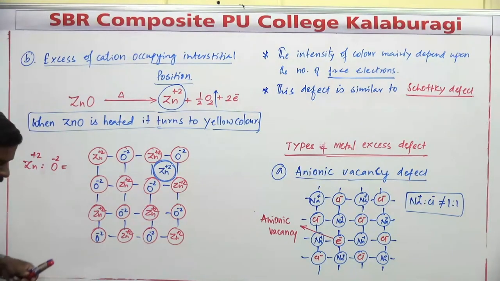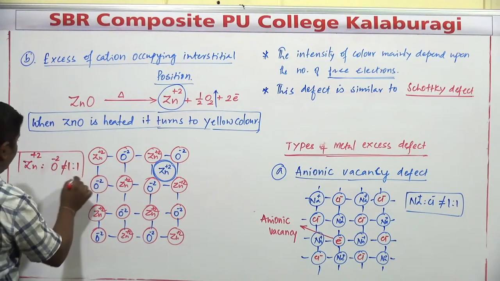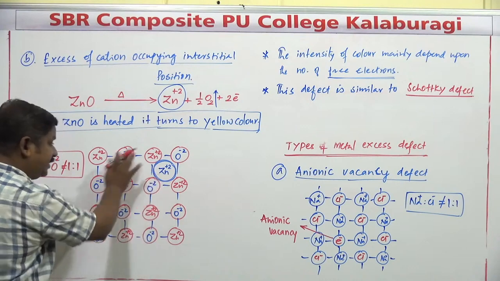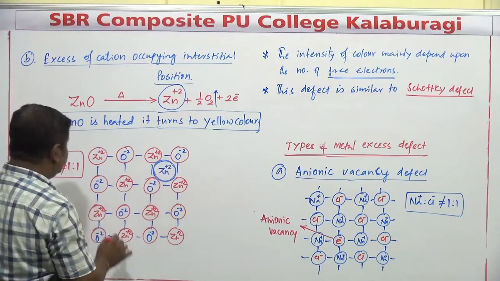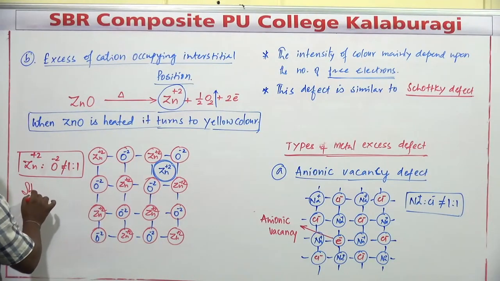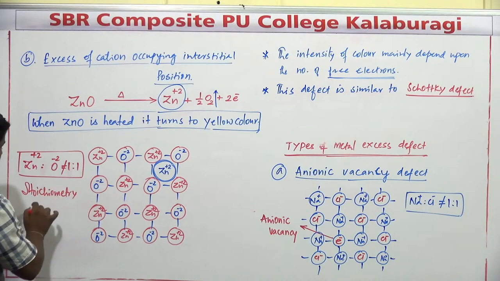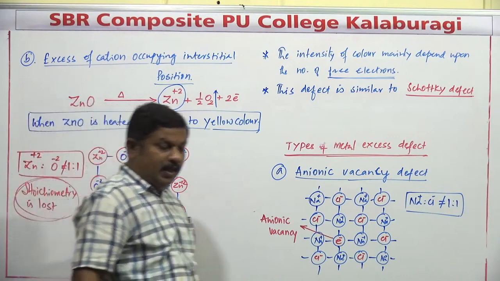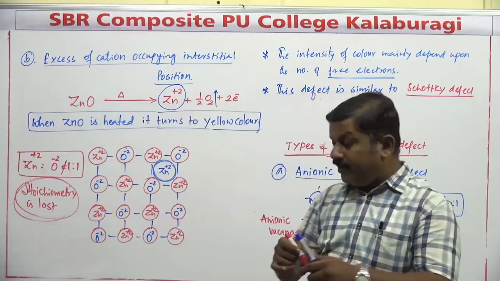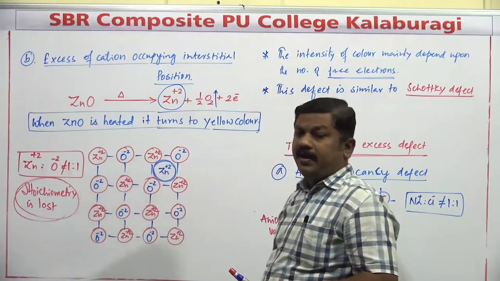Why is this ratio no longer 1:1? The simple reason is that in this structure, one interstitial position is occupied by Zn plus 2. Because of that, the stoichiometry of the compound is completely lost. Such compounds are called non-stoichiometric compounds, and the defects in such compounds are called non-stoichiometric defects.